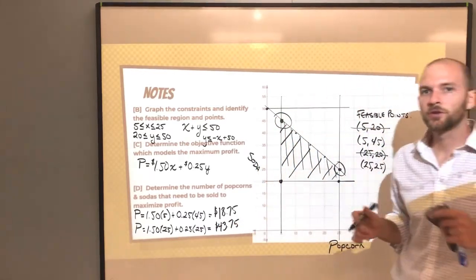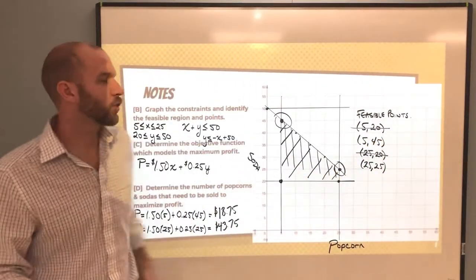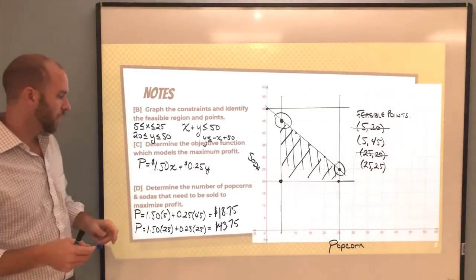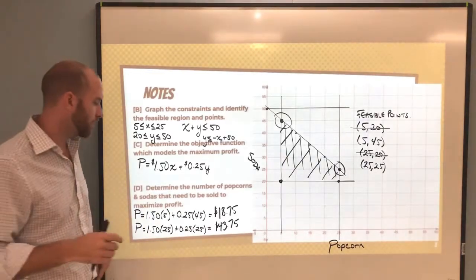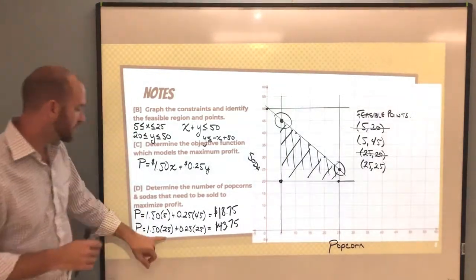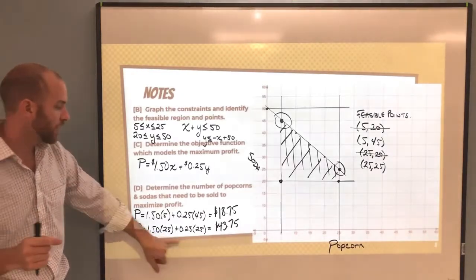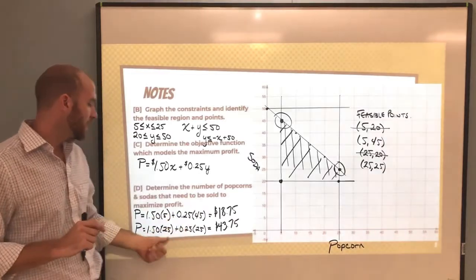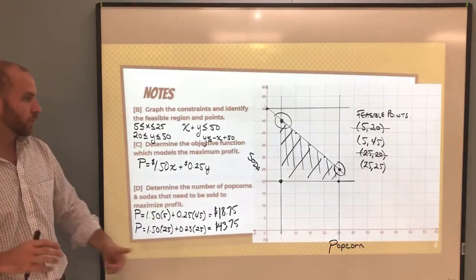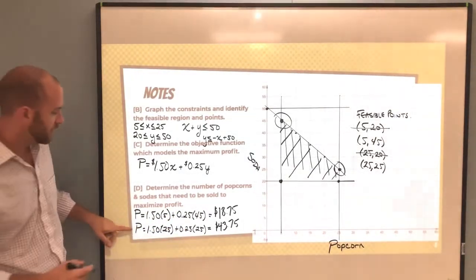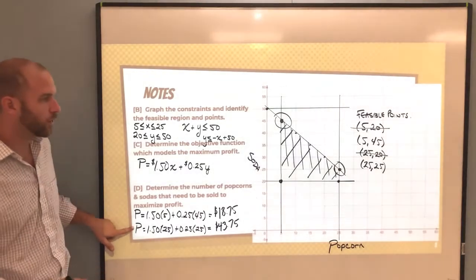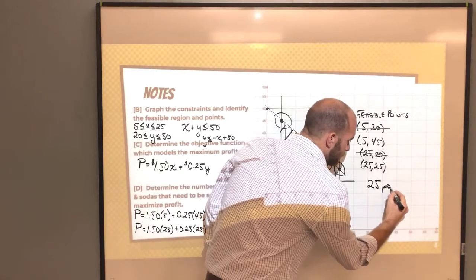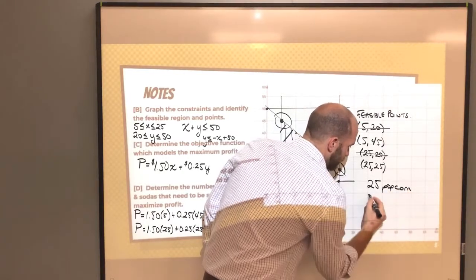So with this data, what you could do is you could say, okay, whoever is in charge of ordering supplies for this snack bar during this intermission, you could say, hey, we can maximize our profits in this situation if we sell 25 popcorns and 25 sodas. That's not saying you will, but if we want to make the most money possible, this is what we're going to shoot for, right? So whoever is in charge of this deal, this is something that they might want to know. And I'm going to go ahead and write this out over here. 25 popcorns and 25 sodas.